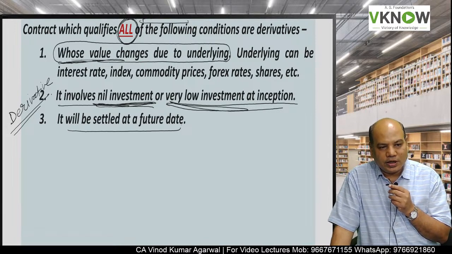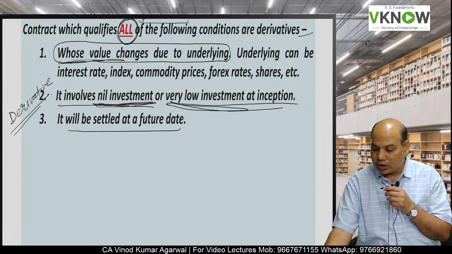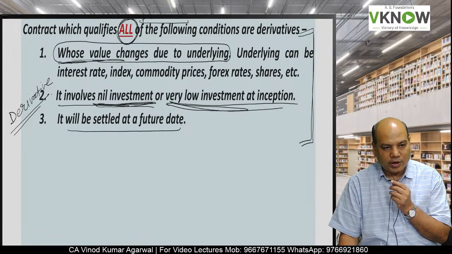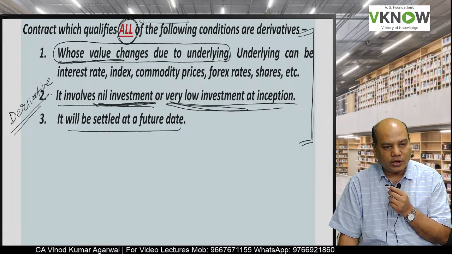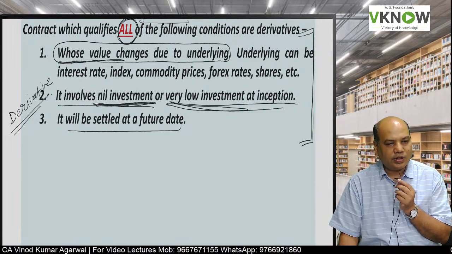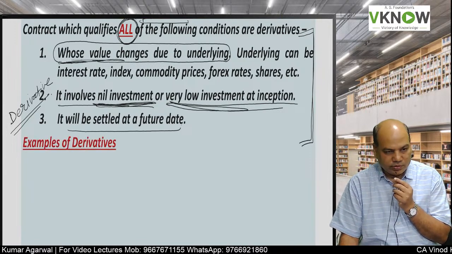So when all the three conditions are satisfied, then it is a derivative contract as per the standard on financial instruments. So I'll repeat, its value will change due to change in the value of underlying. It will be settled at a future date. It requires either zero investment or very low investment.